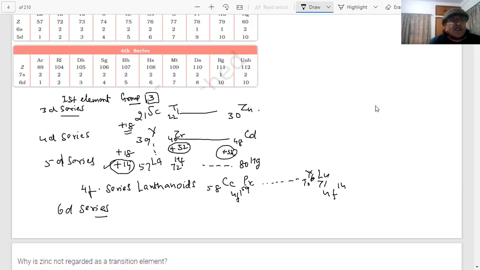If it was 57 and you add 32, how much will you get? 89. 89 is actinium, remember that. Actinium is 89. Is there some method of remembering them? I have to try something.